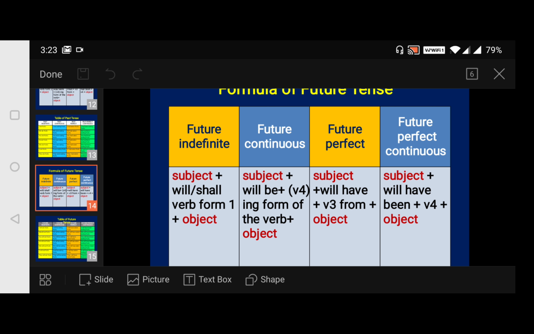We generally use, as I just told you, shall and will to form the future tense. Shall is used for I and we, and will is used for you, he, she, it and they. Again I repeat, when we have to use shall, it is for I and we: I shall, we shall. And will is generally used for you will, he will, she will, it will, they will. But only I and we take shall after them.